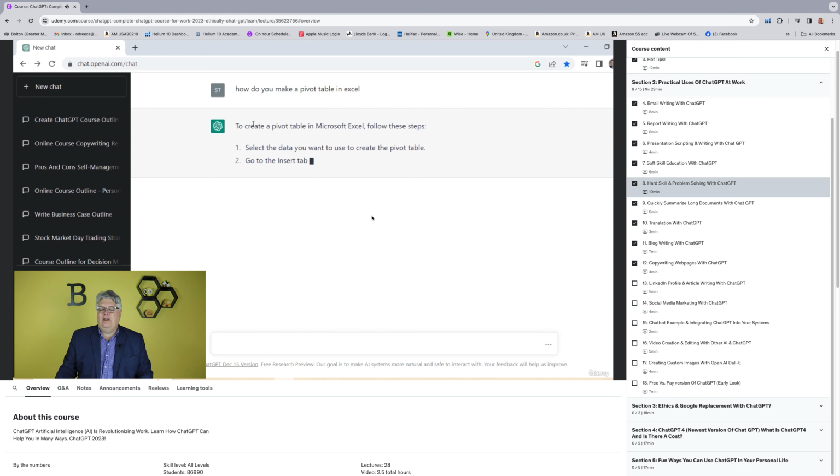So here it is. To create a pivot table in Microsoft Excel, follow these steps, right? So then it's going to walk you through. Select the data, go to the Insert tab. It tells you where it is on the ribbon. Click on the Pivot Table button, and it walks you right through how to do that.